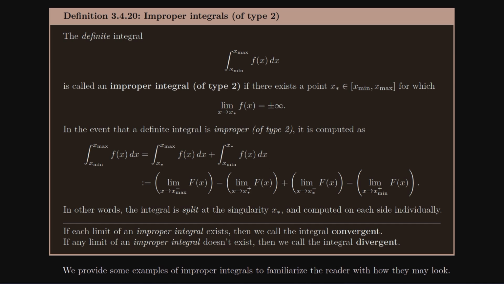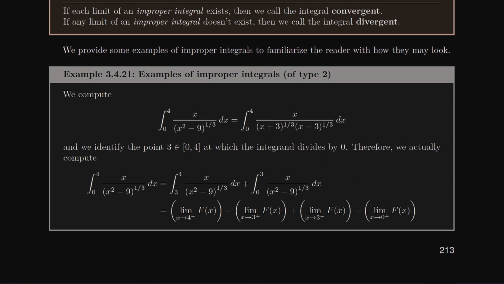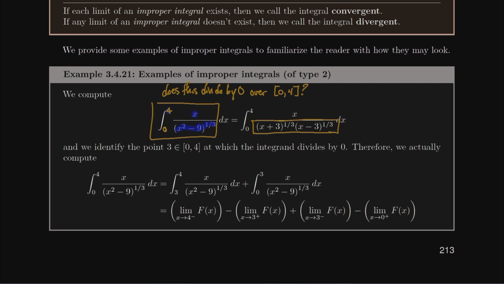So this definition is maybe a little bit abstract. It makes a lot more sense when you see it in person. Let's just consider this first example I have here. Suppose I wanted to integrate from 0 to 4 a function like x divided by x squared minus 9 to the 1/3 power. The first thing we ask when we see a denominator is, does this divide by 0 over the interval? What is my interval? It's 0 to 4, right? There's a 0 and there's a 4. So we ask that question, and especially if we factor that denominator, but even if we didn't, you should be able to tell that x squared minus 9 is equal to 0 when x is equal to 3.